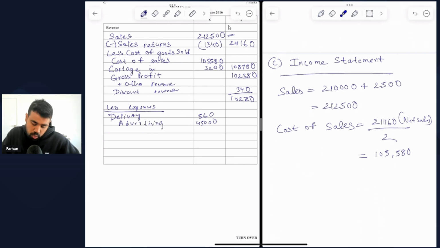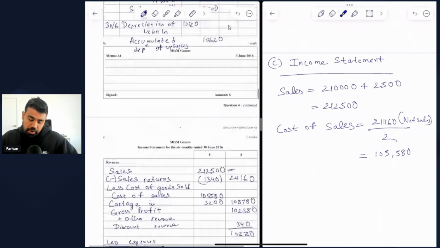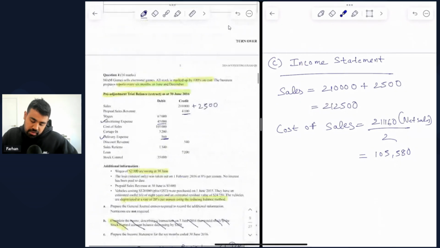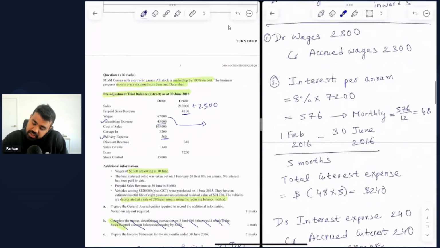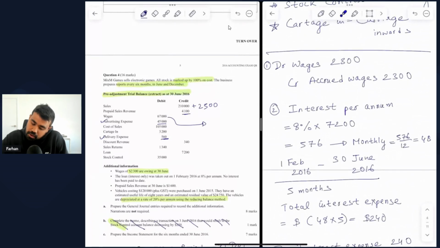Then we have wages expense. Now, the pre-adjusted value for wages is 67,000, but we also need to include the accrued wages from the first additional information of $2,300. So 67,000 plus 2,300 gives us the total wages expense of 69,300.